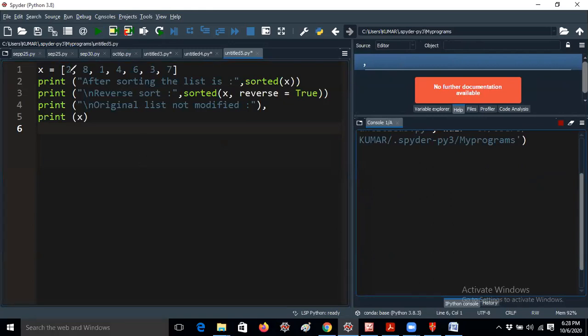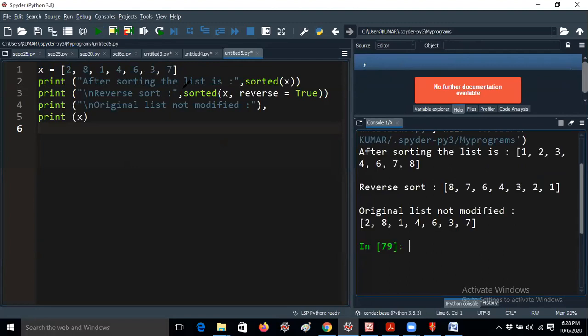So here I am taking the list elements 2, 8, 1, 4, 6, 3, 7. It is not in a proper order, you know already, right? So after sorting, the list is, okay, here it is the predefined function sorted of x. Sorted of x is getting the elements 1, 2, 3, 4, 6, 7, 8.